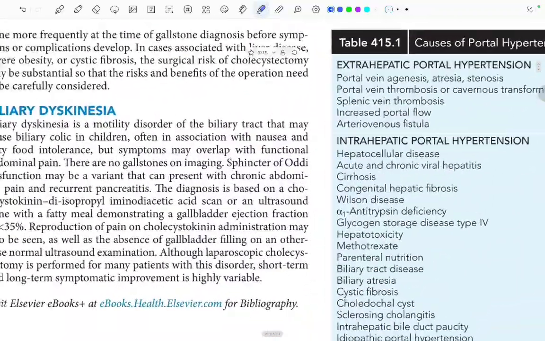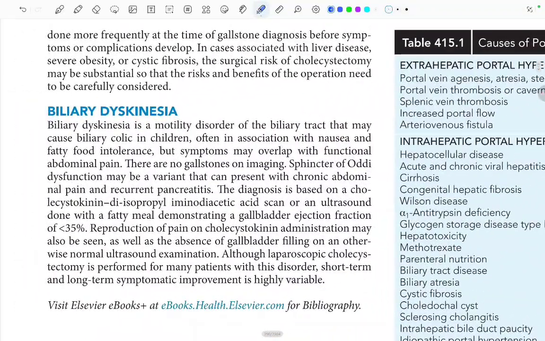There's a small topic written about biliary dyskinesia. Let's read that too. Biliary dyskinesia is a motility disorder of the biliary tract that may cause biliary colic in children, often associated with nausea and fatty food intolerance, but the symptoms may overlap with functional abdominal pain. So what is written is that it is basically a motility disorder, often associated with nausea and fatty food intolerance, but its symptoms may overlap with functional abdominal pain. There are no gallstones on imaging.